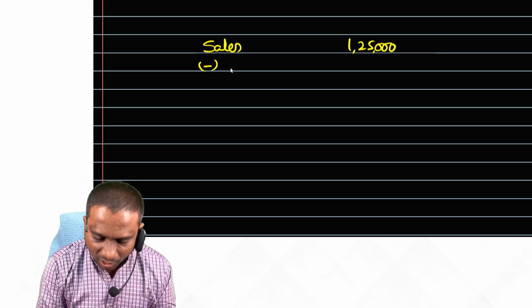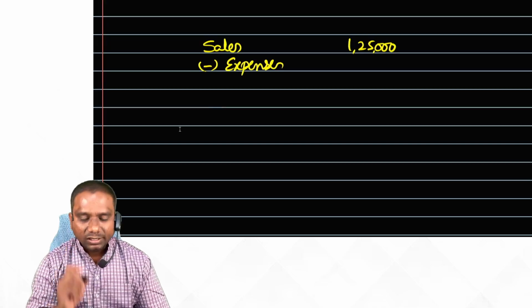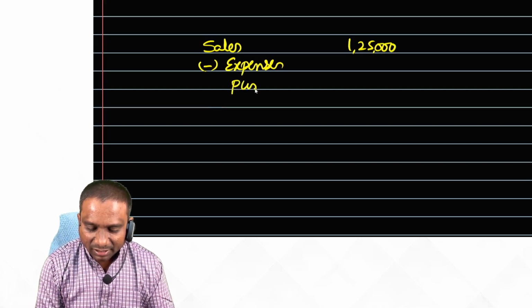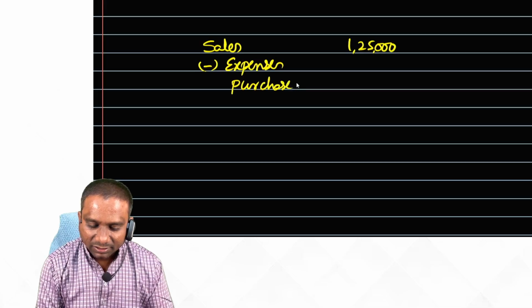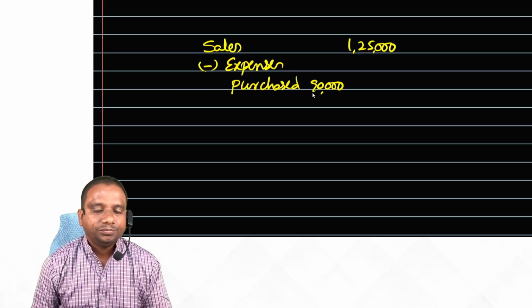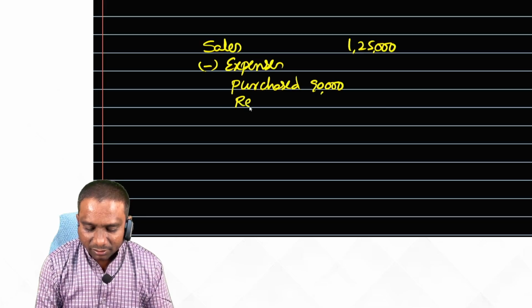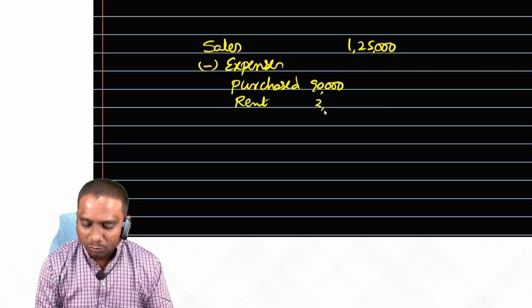Less. How much of expenses you have incurred? I have purchased goods worth 90,000. Super. And what are the other expenses you have incurred? I have paid rent, sir. How much rent you have paid?